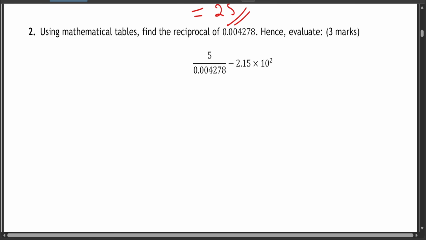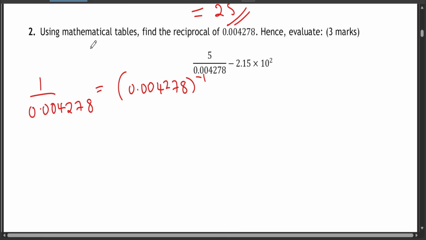Now, question 2 is telling you to use mathematical tables. Using mathematical tables, find the reciprocal of 0.004278. Hence, evaluate this expression. So first, let's find the reciprocal of 0.004278. This is written like this, okay? We'd write it like this: 0.004278 reciprocal. Okay, but before that, let me grab a logbook.